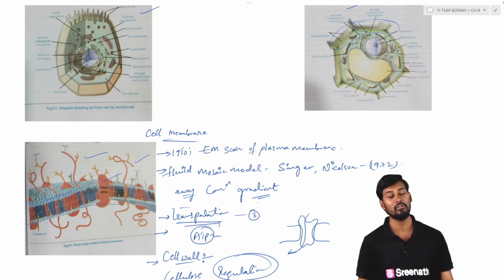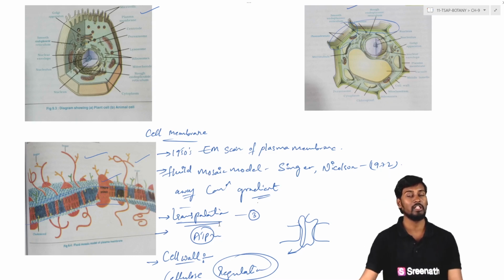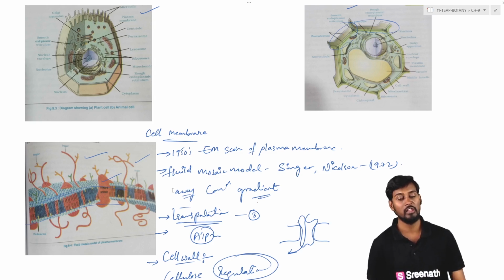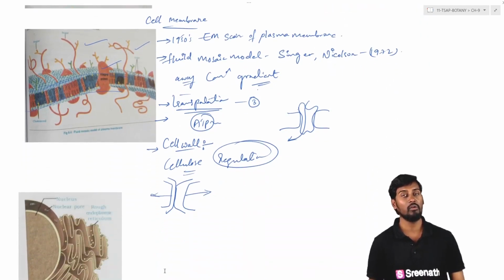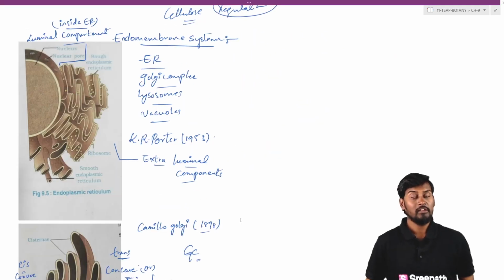ఇవన్నిటిని withstand చేసుకోగలిగితే ఏ విధంగా possible అవుతుందంటే it's because of the presence of the cell wall. So that is generally the cell wall, which is the one generally involved in this process. It consists of middle lamellae and also primary cell wall, which together are called the cell wall of the plant cell. So coming to the next topic, that is endomembrane system.